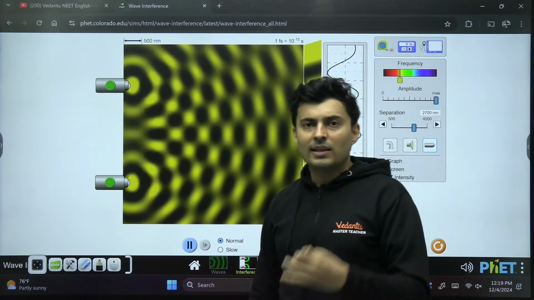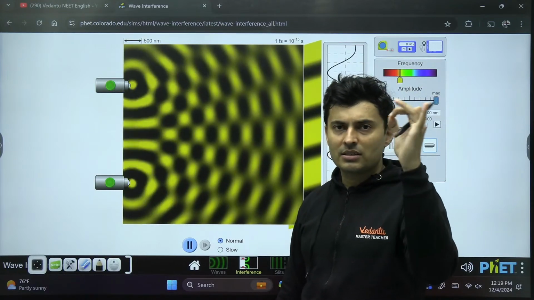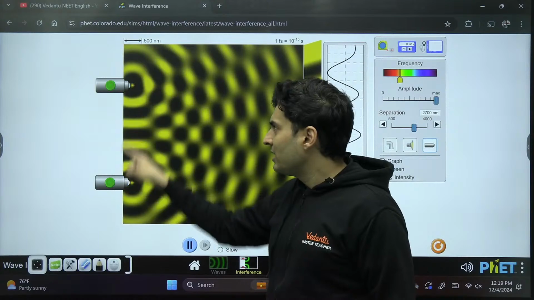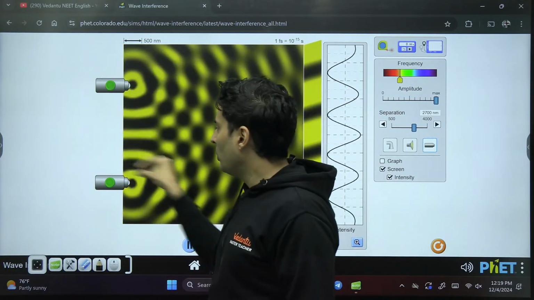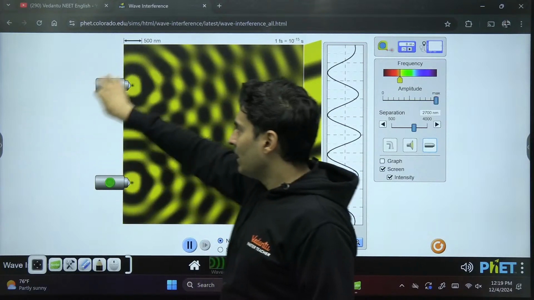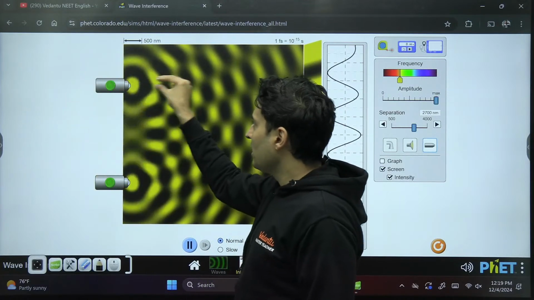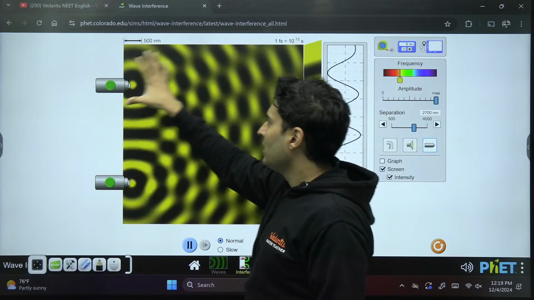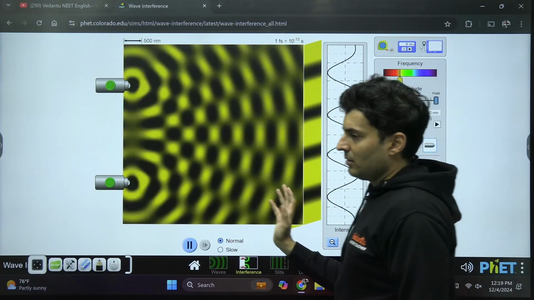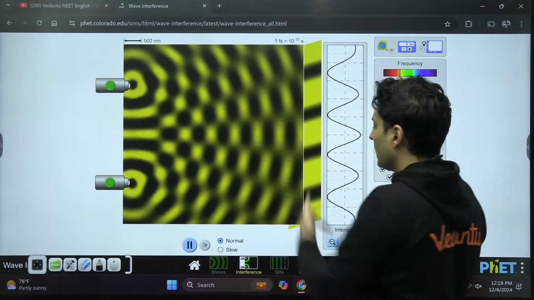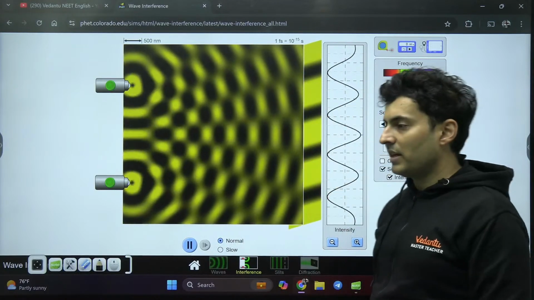So after the name of the physicist Young, there are two slits. Instead of two light sources, there are two slits which are made, small holes. There is a bulb here. The light falls on this, but only a small part enters from here and here, and that light finally reaches the screen after interference, producing this fringe pattern.